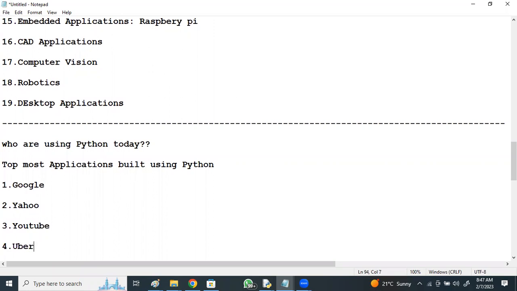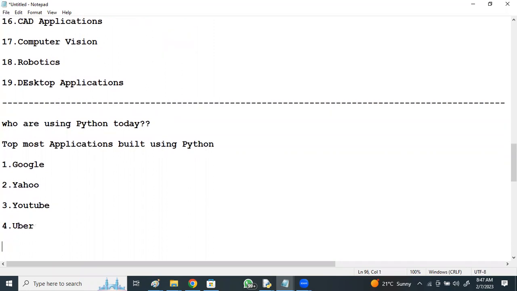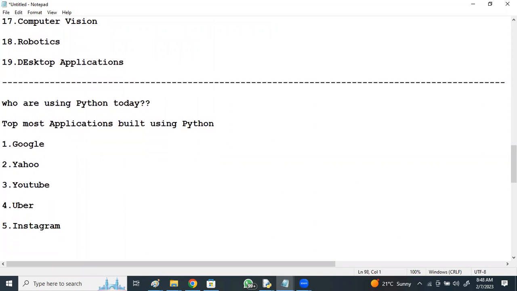Uber's pricing algorithm is implemented using Python. Instagram is built using Python. The prime reason Instagram chose Python is its efficiency and practicality. Instagram is a photo and video sharing social media network. And apart from this, Python is mostly used in some of the applications developed using Python.